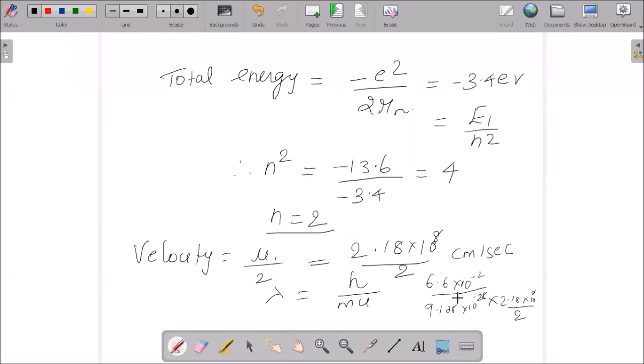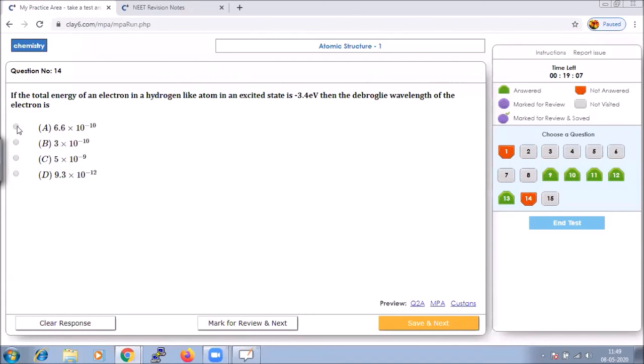If you solve this, you will get an answer equal to 6.6 into 10 to the power of minus 10. So our option is A, 6.6 into 10 to the power of minus 10.